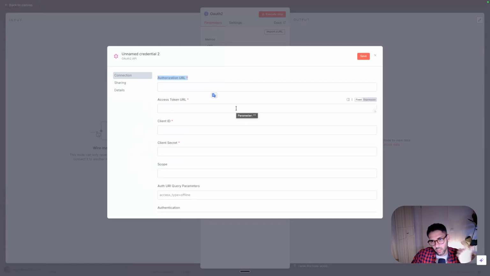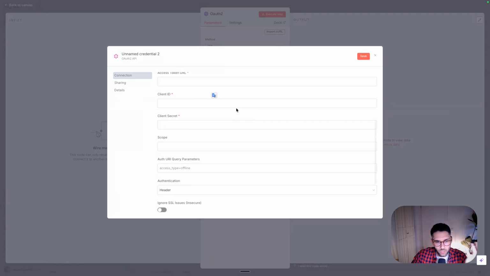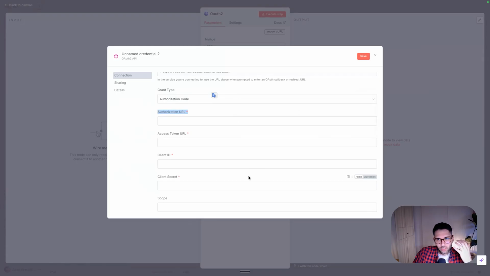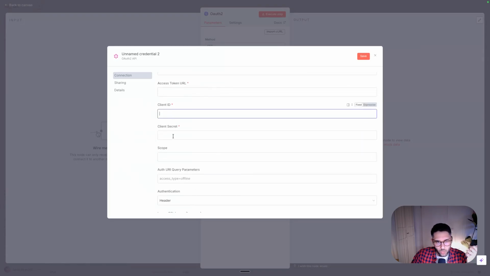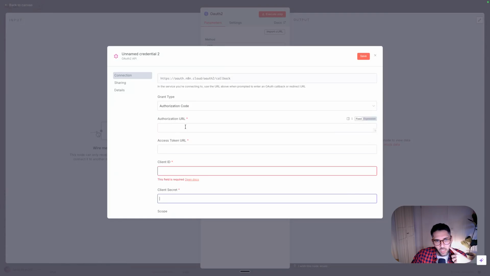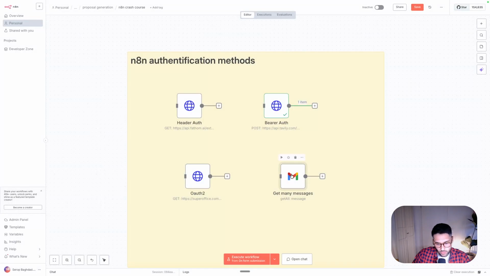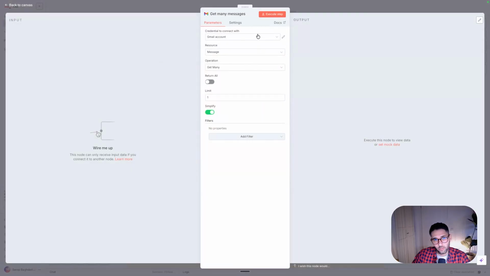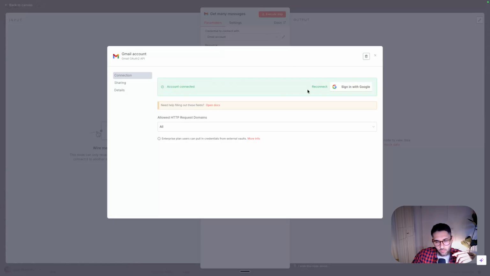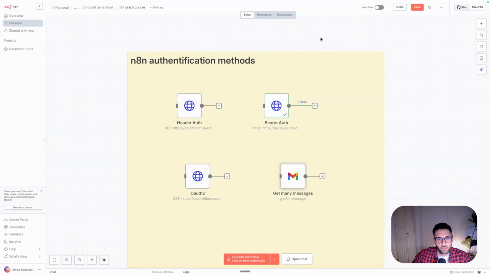So if this person loses the key, it's fine. It becomes invalid anyway, so nobody else can access your house if that key was lost. And what you need to learn here is not technically how this works, but just what these parameters are and how to fill them. Then you can connect to really complicated apps. As I said, most applications like Gmail operate with this authentication under the hood. But luckily for us, n8n made it so much simpler. You just connect like that, and then you have it all configured.